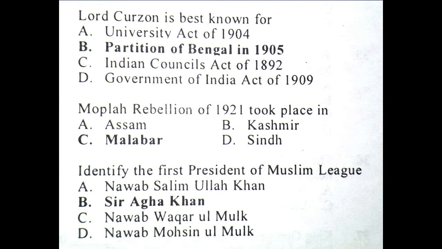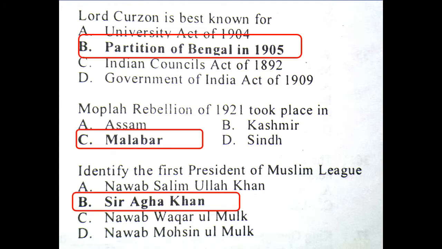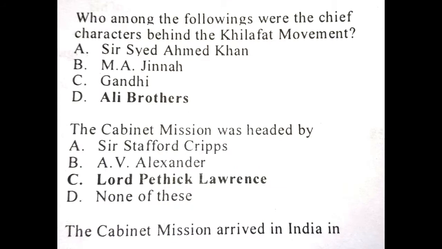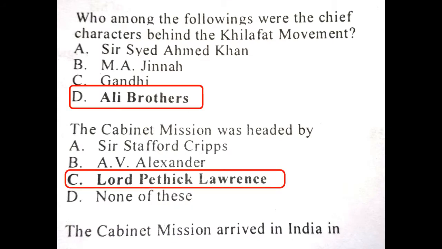Question. Moplah Rebellion of 1921 took place in. Answer is Malabar. Question. Identify the first president of Muslim League. Answer is Sir Agha Khan. Question. Who among the following were the chief character behind the Khilafat movement? Answer is Ali brothers.